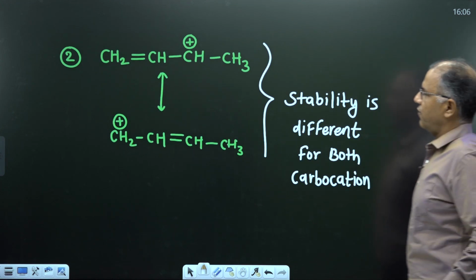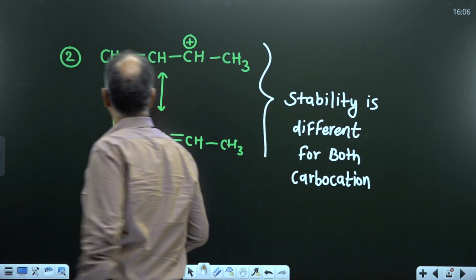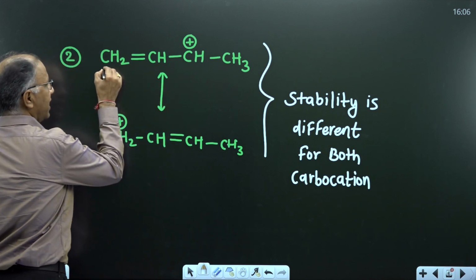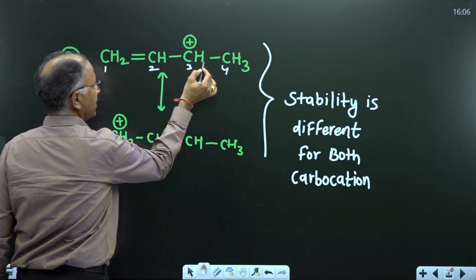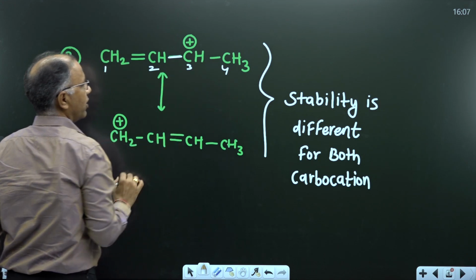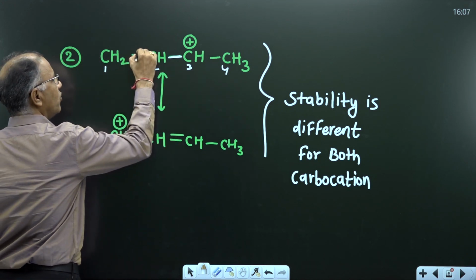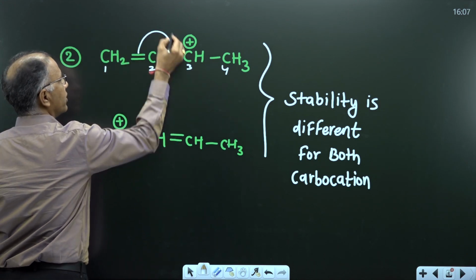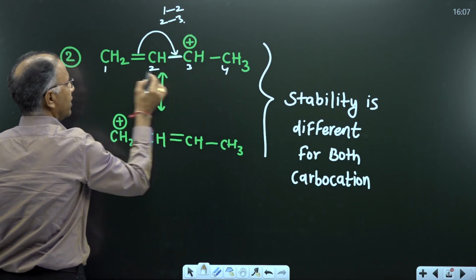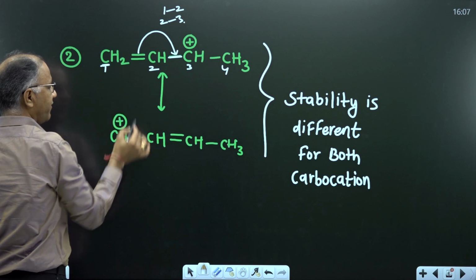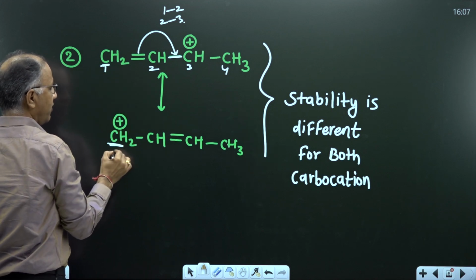Now let us draw one more structure. Example 2. In this case, again there is a double bond in conjugation with the carbocation. The double bond 1,2 and the third carbocation are separated by a sigma bond. How do we draw resonance? We will move the pi bond from 1,2 to 2,3. The pi bond moves from 1,2 to 2,3. This means this carbon becomes electron deficient, so the carbocation will come on the first carbon.